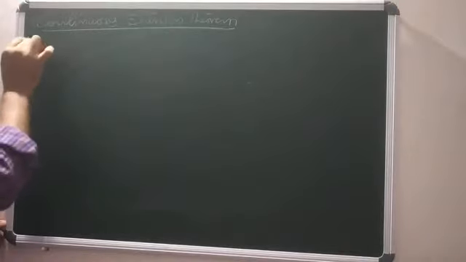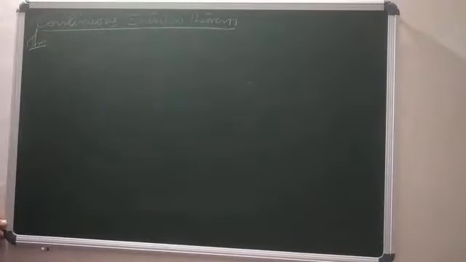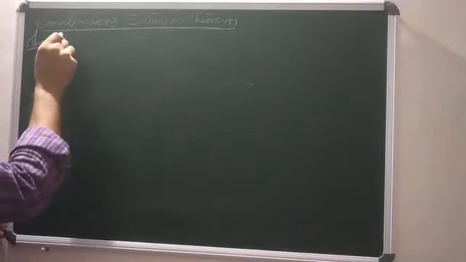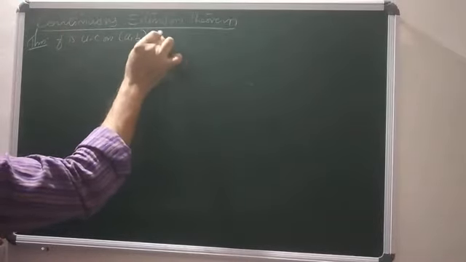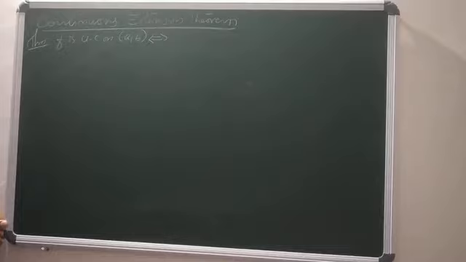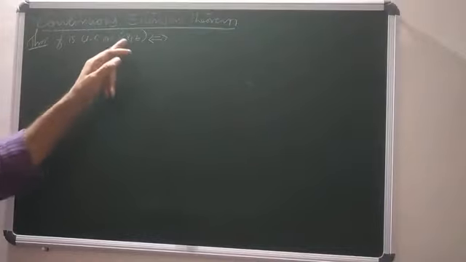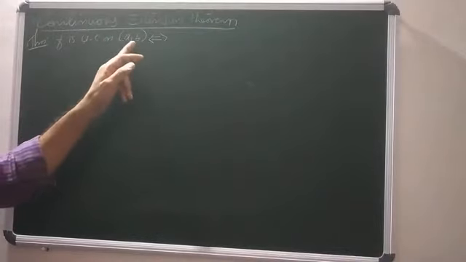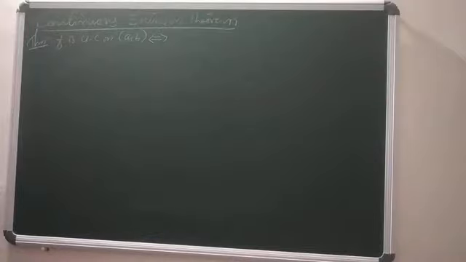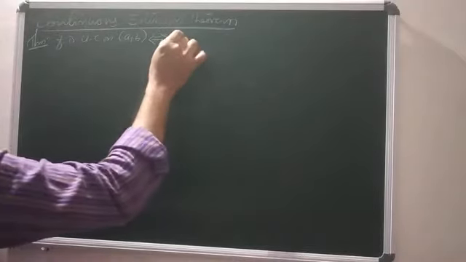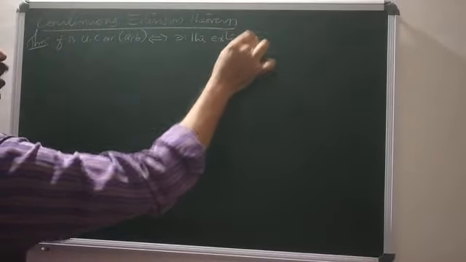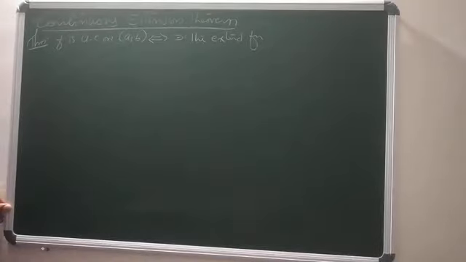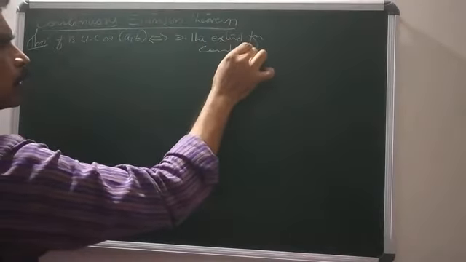The statement of the theorem is that a function f is uniformly continuous on the open interval (a, b) if and only if it can be defined at the end points of this interval, a and b, such that the extended function is continuous on the closed interval.